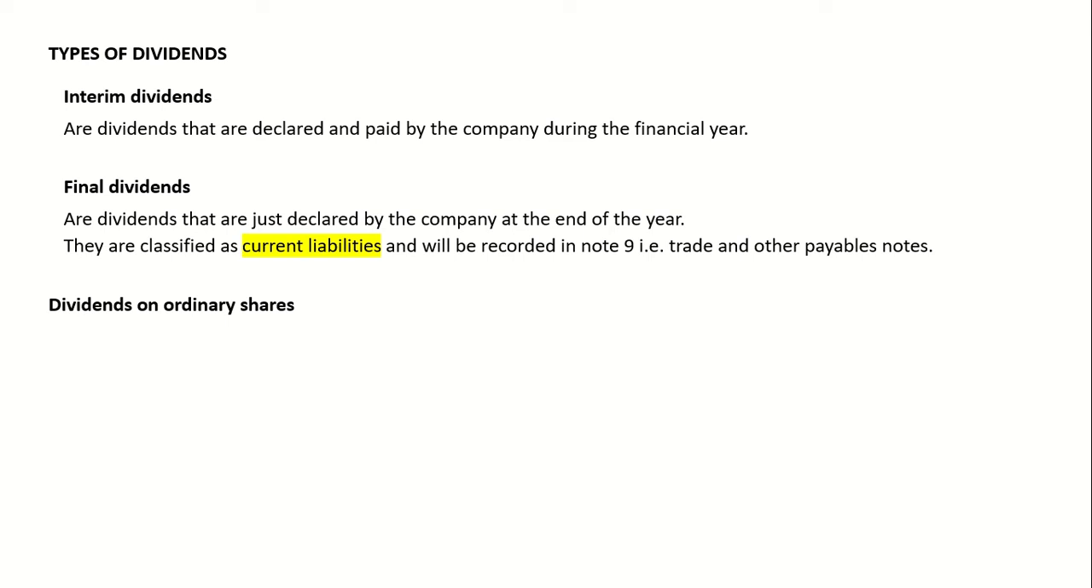What are dividends on ordinary shares? Dividends on ordinary shares are simply the total dividends that you have declared.